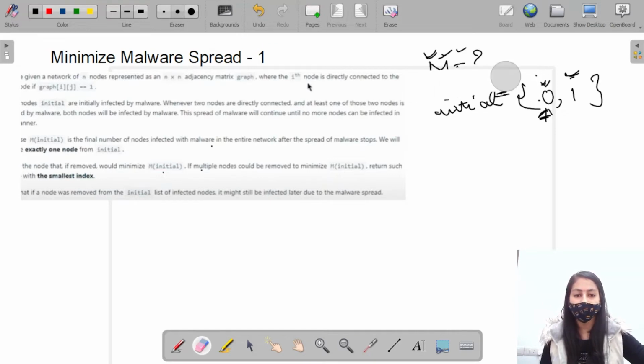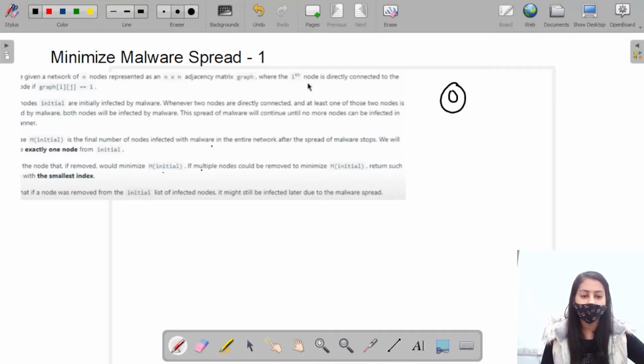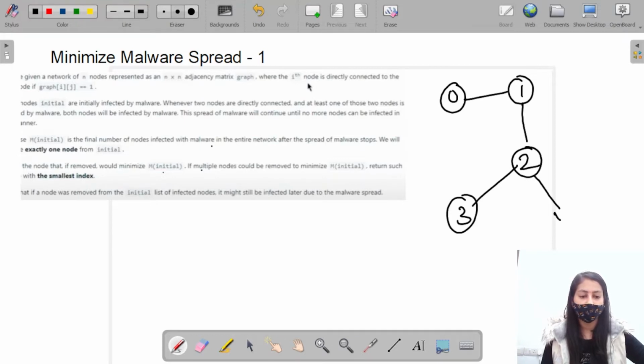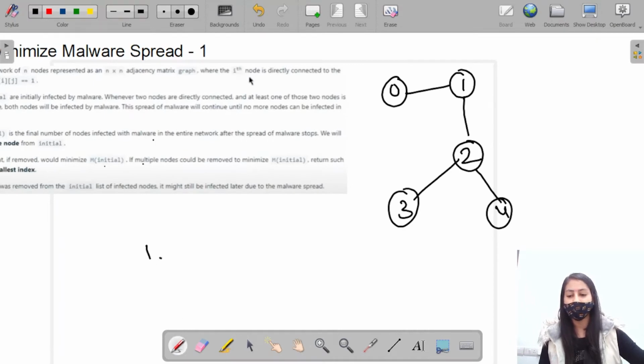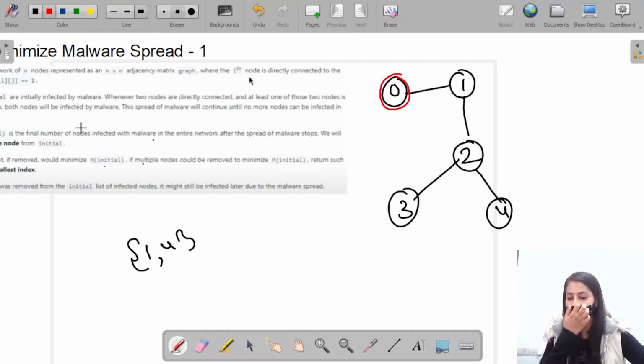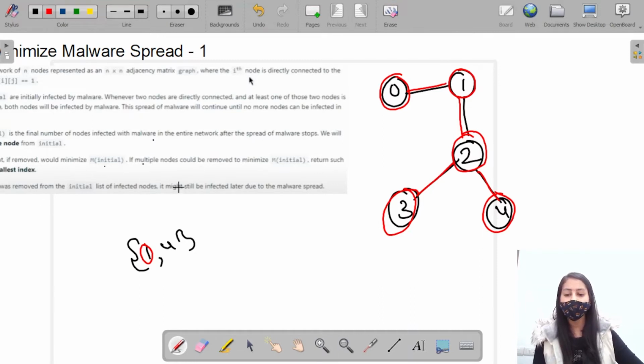Now what does this line mean? For example, we are given a network like this: 0, 1, 2, 3, 4. So let's say we are given this network and initially 1 and 4 are infected by malware. Then because of 0, let's take 0 here, 1 will be infected. Because of 1, 2 will be infected. Because of 2, 3 will be infected. 4 is already infected. So it is given that if a node was removed from the initial list, it might still be infected.